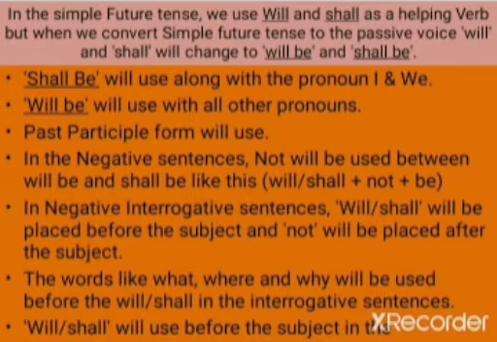In the negative sentences, not will be used between will or shall and be, like this: will or shall plus not plus be. In negative interrogative sentences, we can use will or shall before the subject and not will be placed after the subject. So we can see a few more examples in the later slides.